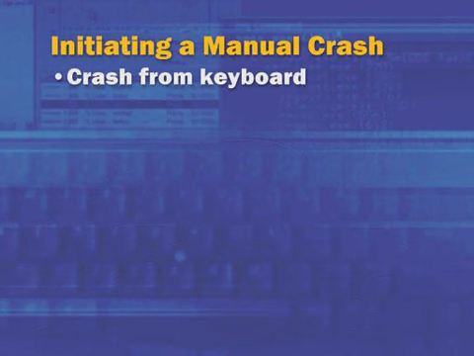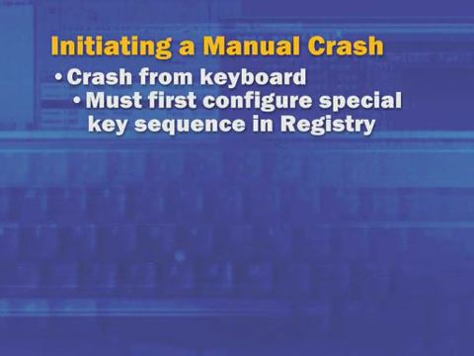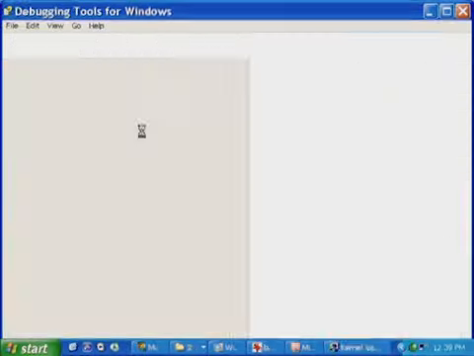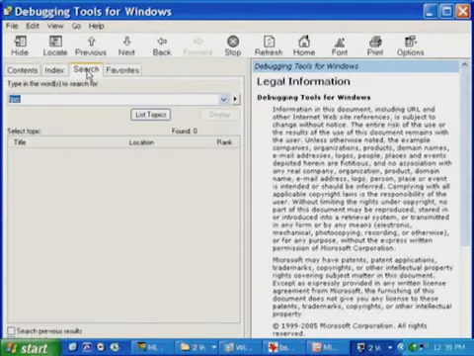So to configure the system to crash from the keyboard, you've actually got to go run the registry editor and add a value documented in the Debugging Tools help file that causes the serial port driver to respond to a special keystroke sequence and cause a system crash. This is documented in the Debugging Tools help file. We're going to bring that up right now and show you how easy it is to find.